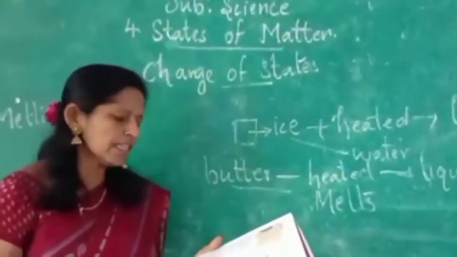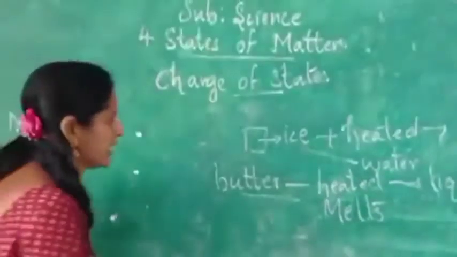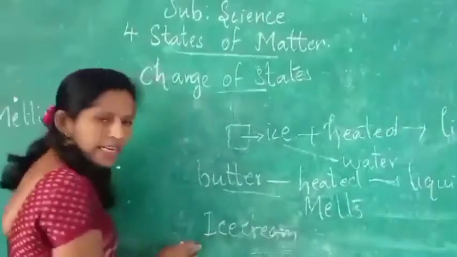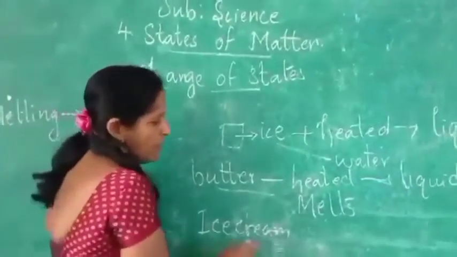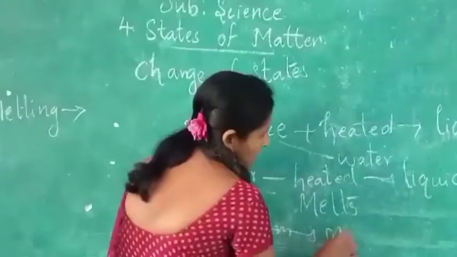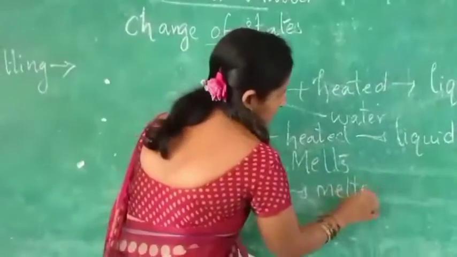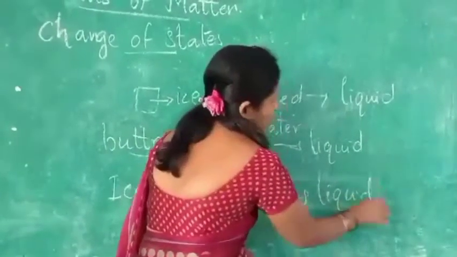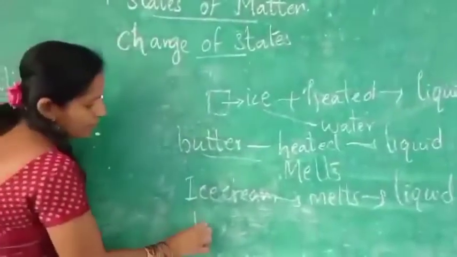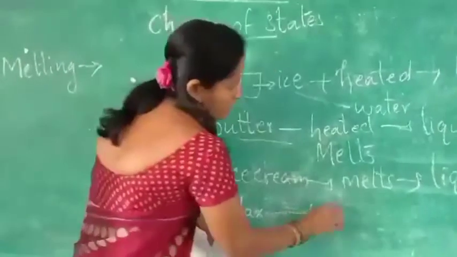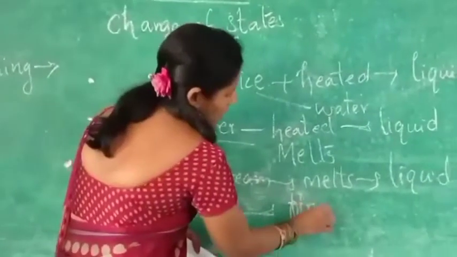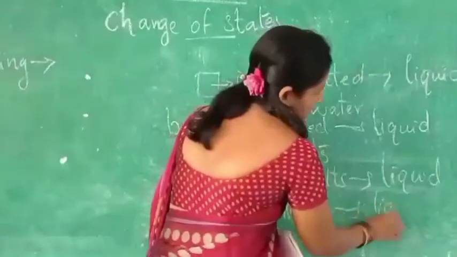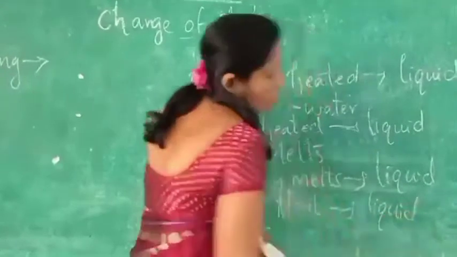You can also take the example of ice cream. If it is in the fridge it is solid, but when we keep it outside, from the heat it can melt. It also comes into liquid form. Another example is wax. When we heat or melt it, it also comes into liquid form.